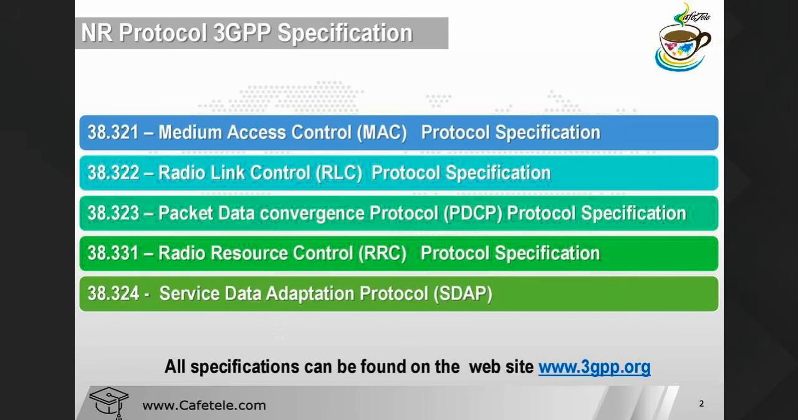In LTE we call it QCI, quality of service class identifier. In 5G we call it 5QI, 5G quality of service identifier. Okay, so due to that reason we need this SDAP protocol.